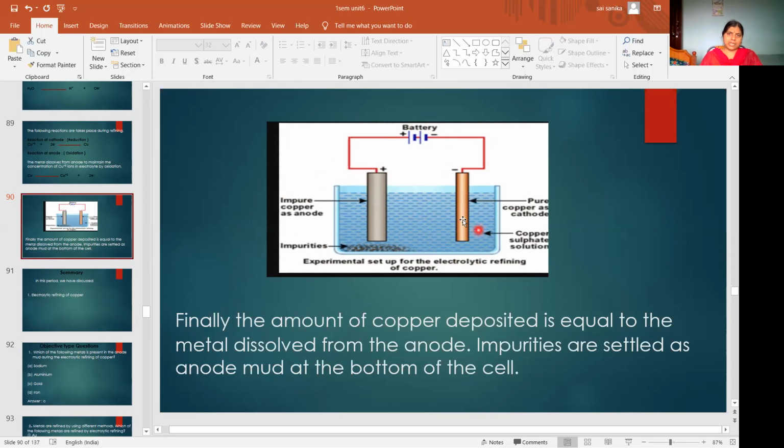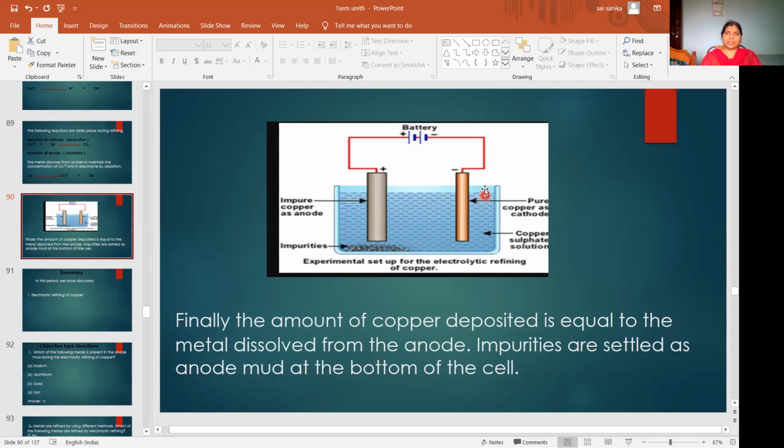So what are the chemical reactions taking place here? At the anode, oxidation takes place. At the cathode, reduction takes place. Here the anodic metal, impure copper, undergoes oxidation. That means pure copper ions come out from this impure copper block and go into the solution, and the electrons flow through the copper wire to the cathode. The ions present in the solution and the copper ions coming from the anode will move to the cathode.